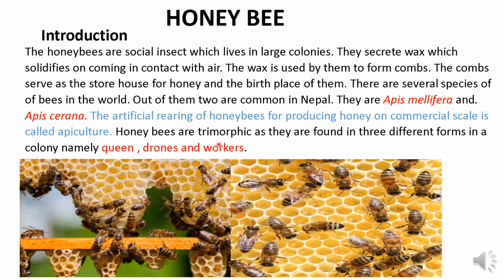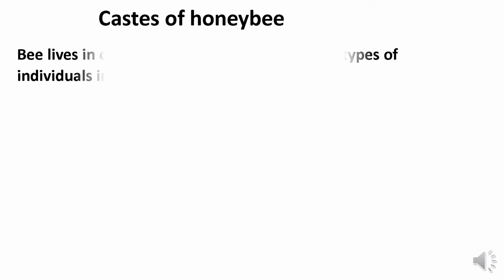Honeybees are trimorphic as they are found in three different forms in their colony, namely queen, drones and workers. These queen, drones and workers perform different functions in the colony. Caste of honeybee.